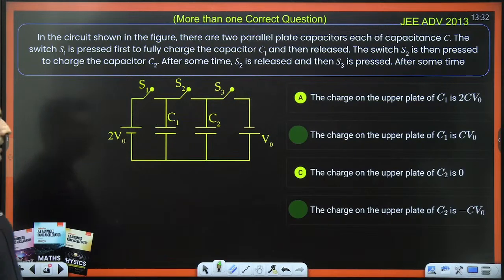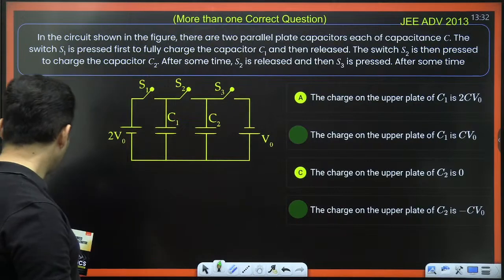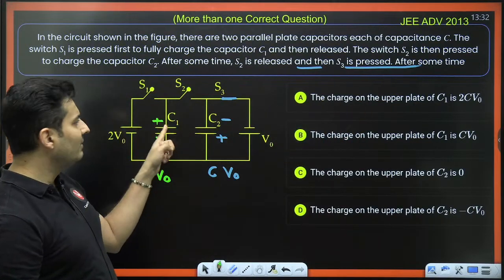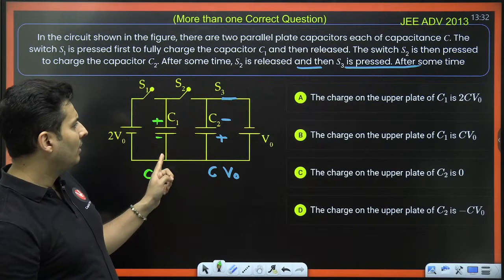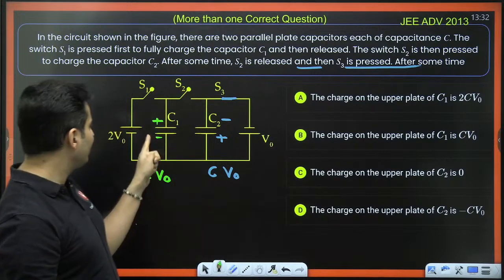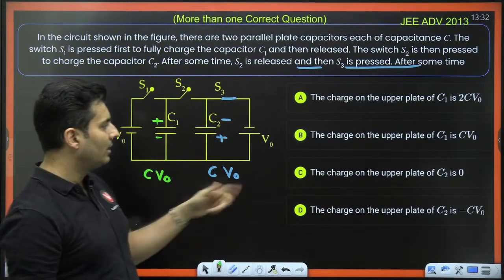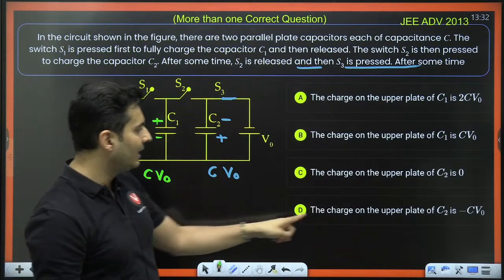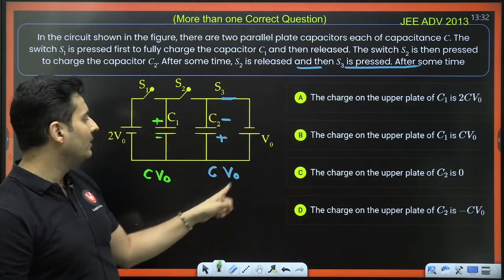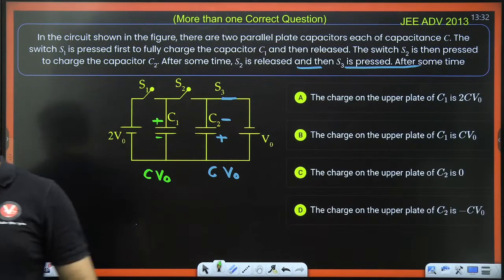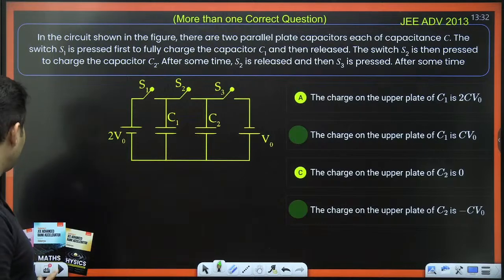So guys, the correct answer should be B and D. Just check it out. Why? The charge on the upper plate of C1 is 2 CV0, right? That is wrong. It is plus CV0. The charge on the upper plate of C2 is 0? That's wrong. It is in fact negative, so it is minus CV0. That is the correct answer. So B and D. Got it? Very, very nice question.